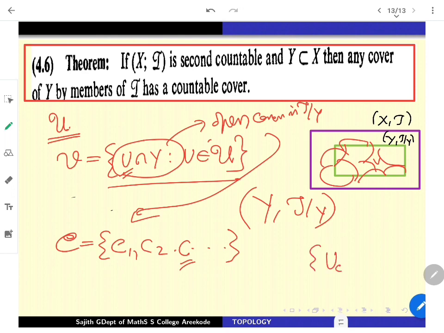So simply collect all the U_C's, with C working inside the countable cover. This is a collection of U's. So this subcollection also covers Y, because for each C I can look at U_C in the style that U_C intersection Y is C. These fellows are like that. So immediately I will get the cover like that. So the result also follows easily.